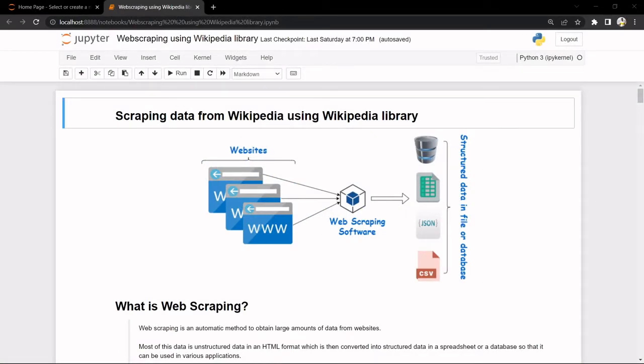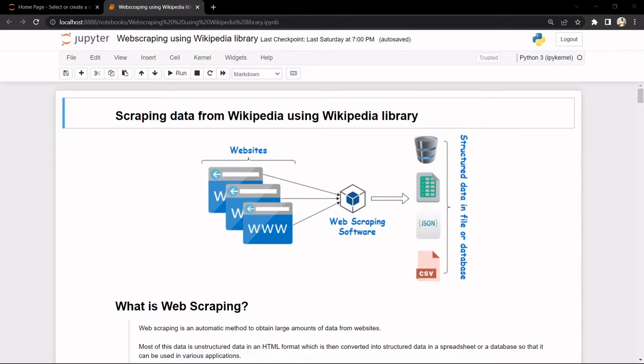So basically, what is web scraping? Why do we use web scraping? Who all uses web scraping? And is there any benefit of using web scraping? So basically the answer is yes. Web scraping is beneficial in various domains.